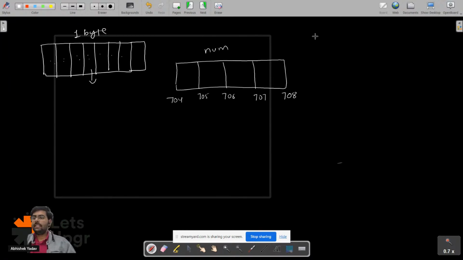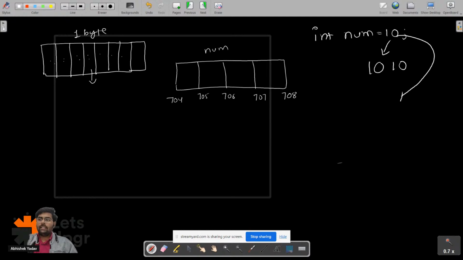So if I say, hey, int num is equal to 10, right, everyone? That means the binary format of 10 is, let's assume, 1010. But you know one thing, 10 is between 0 to 255. That means 10 will just need 1 byte.